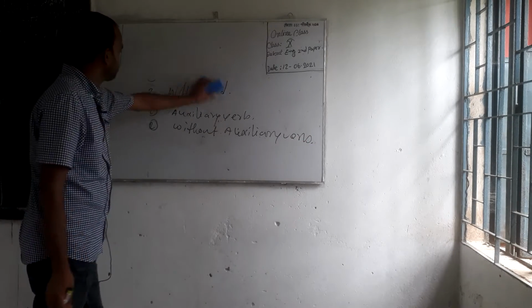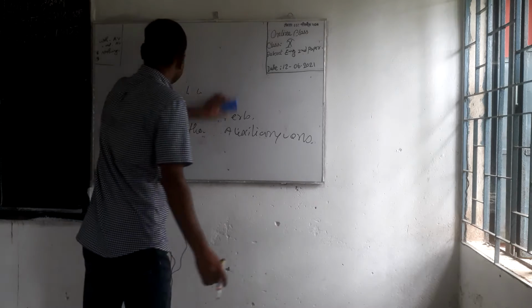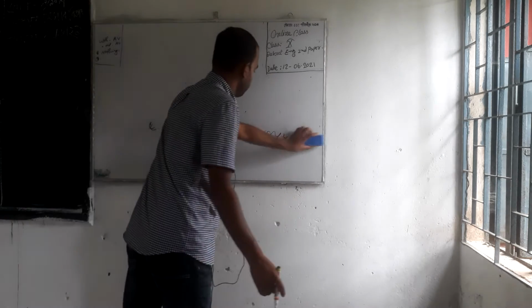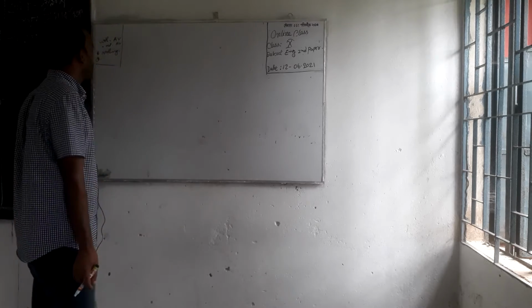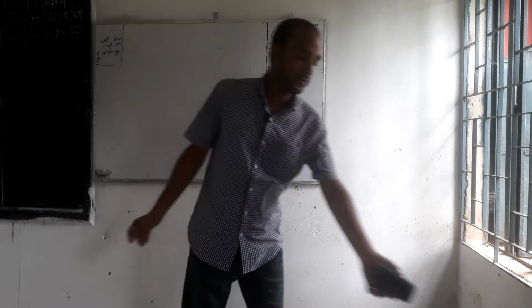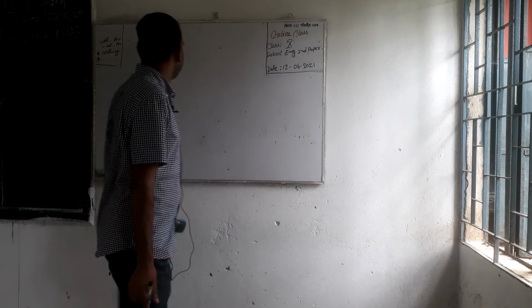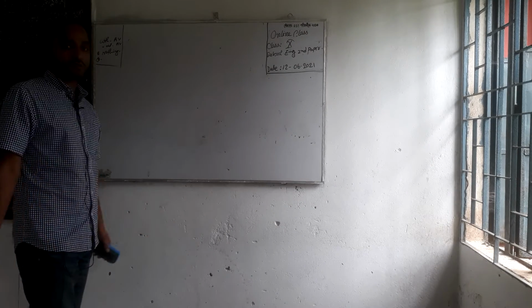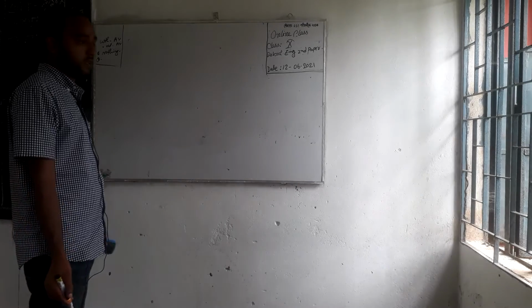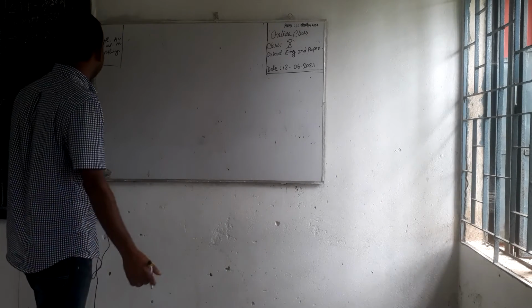So at first, let's see how affirmative sentence with auxiliary verb can be turned into interrogative.